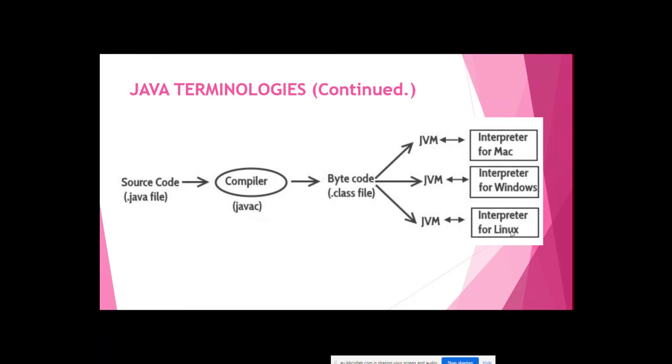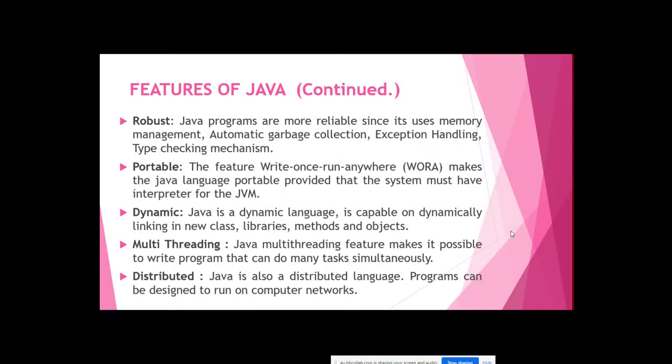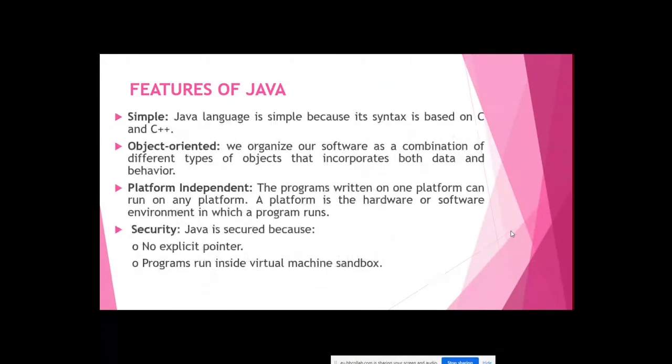So this program is independent of any platform. Here, platform is nothing but mostly a computer system, hardware and software, where the program runs. So Java is platform independent. That's one of the features of Java. Okay, so let's see the features again. What are the features of Java here? Java is simple, object oriented, platform independent, secure, robust, portable, dynamic, multi-threading, and distributed. These are the features of Java.